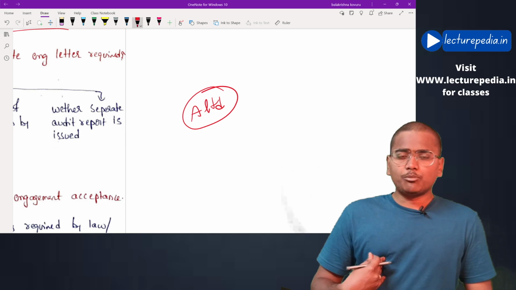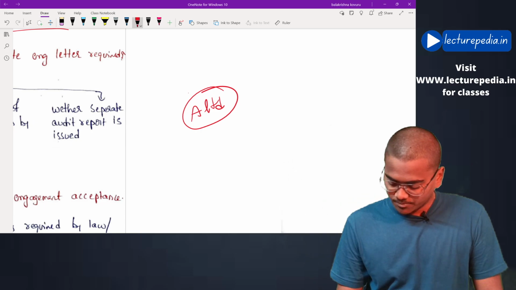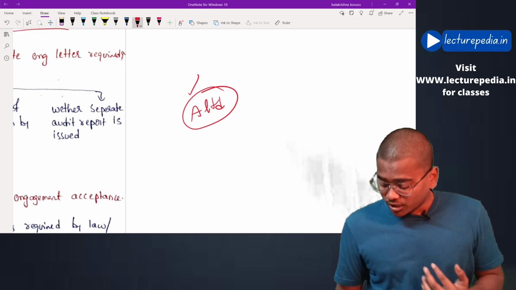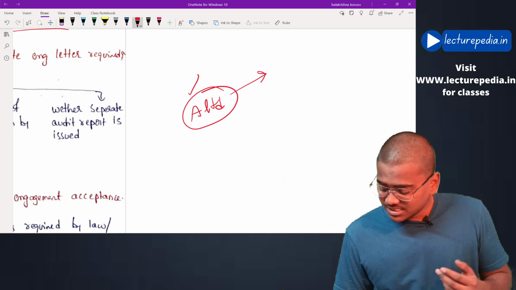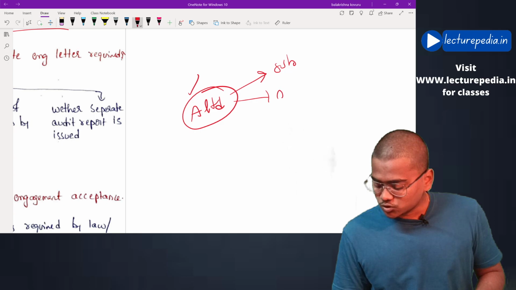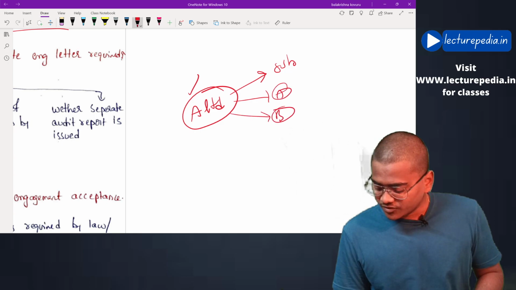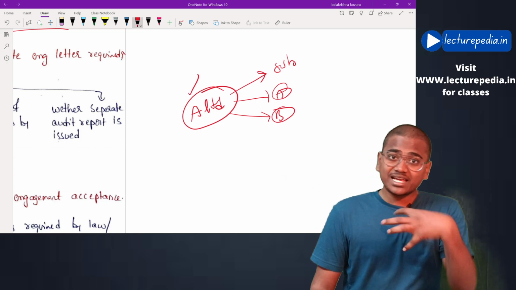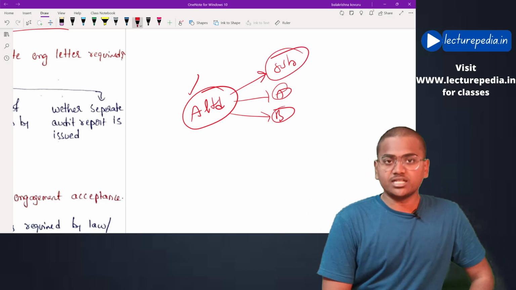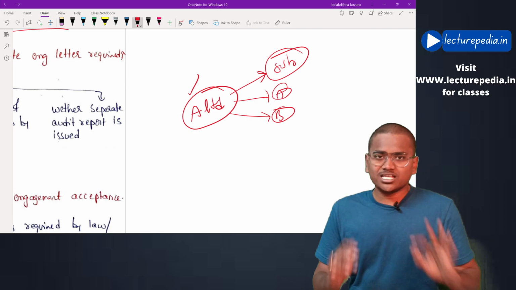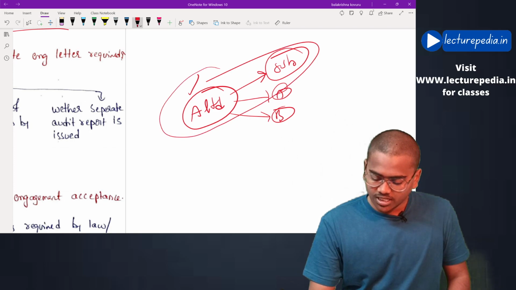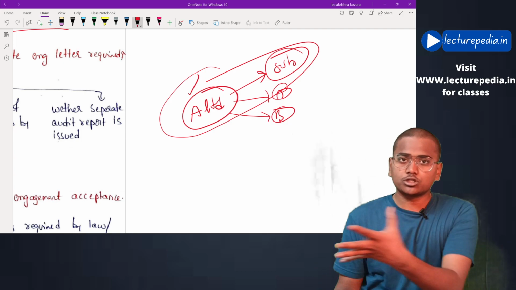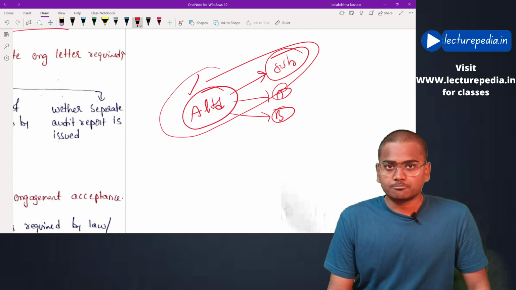Now I have been appointed as auditor of A Limited, and I have also been appointed as auditor of some subsidiary, associate, or branch of A Limited. Whether I have to issue a separate engagement letter to the subsidiary, or one engagement letter for both A Limited and the subsidiary would be sufficient. That is, would one engagement letter for both component and entity be sufficient?